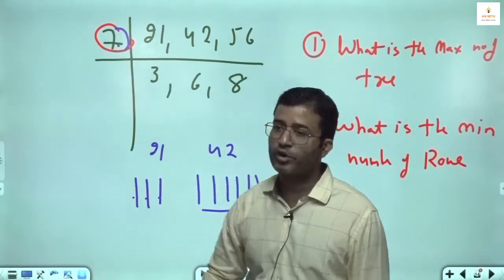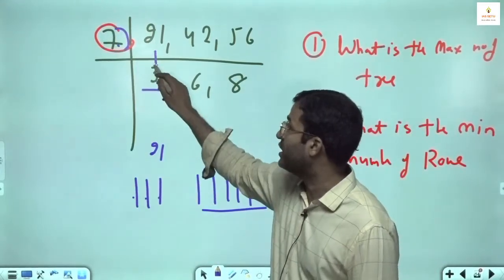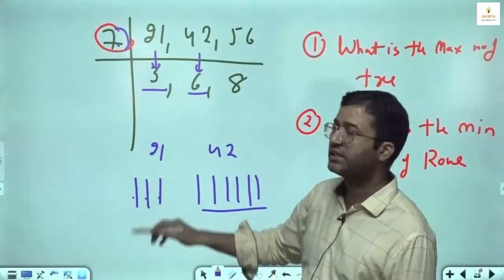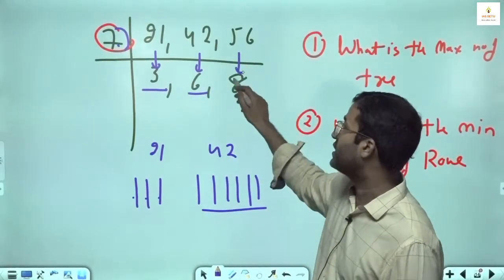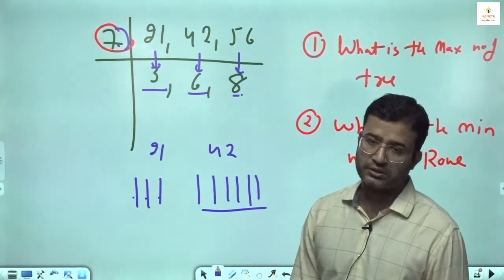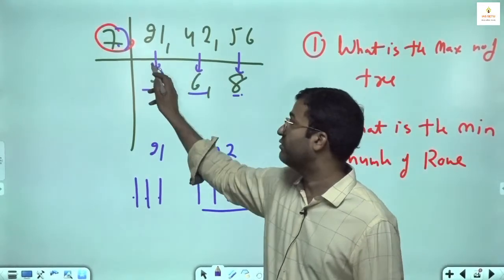This 7 is for the number of trees. This 3 is the rows of mango. This 6 is the rows of apple. This 8 is the rows of orange. भाई, ये 7 3s are 21, ये 3 है क्या?